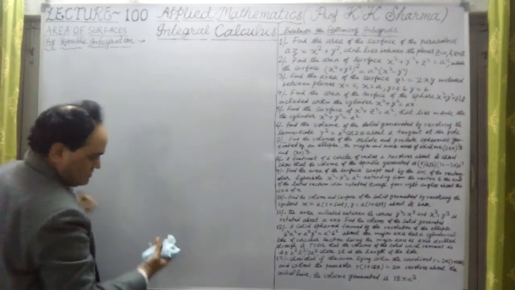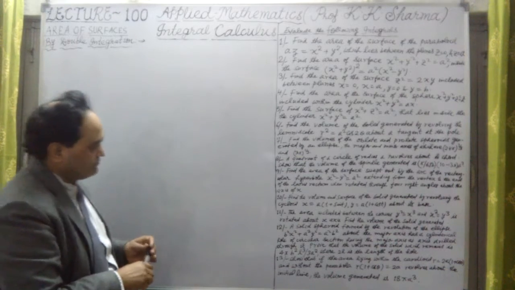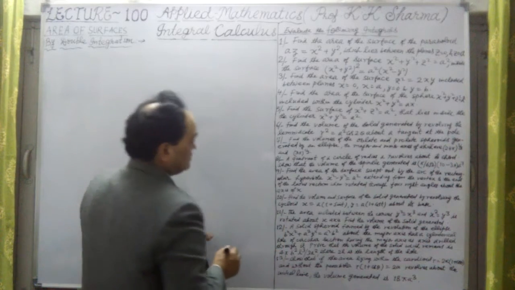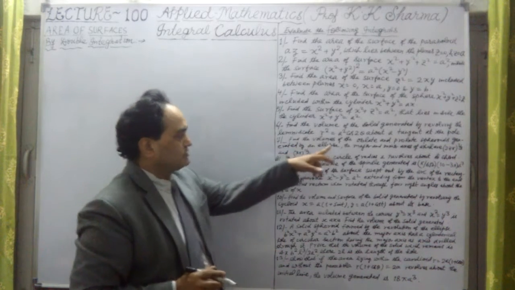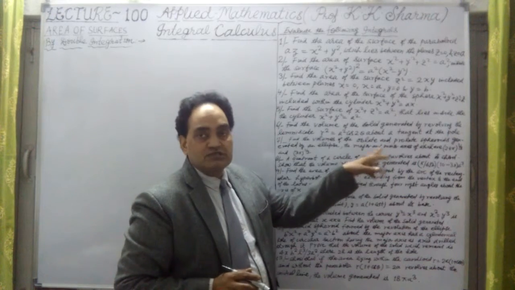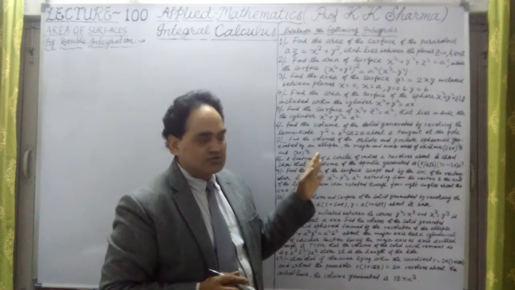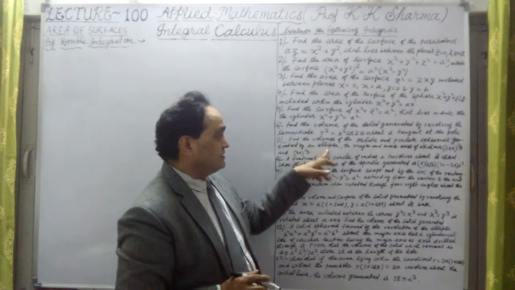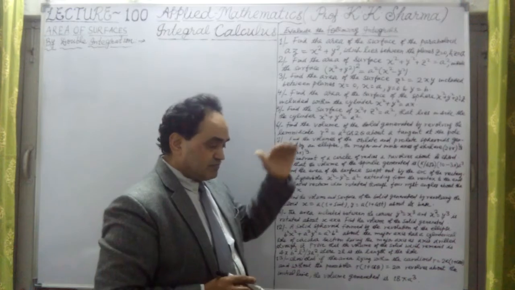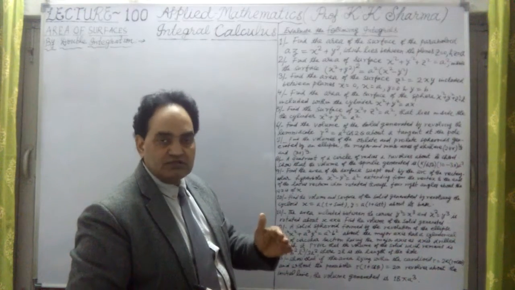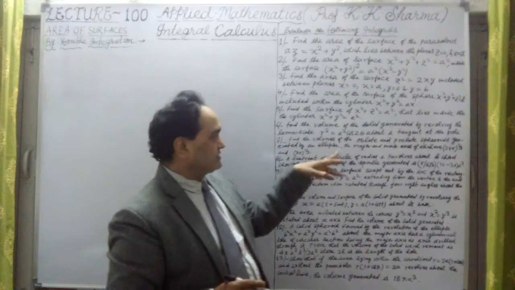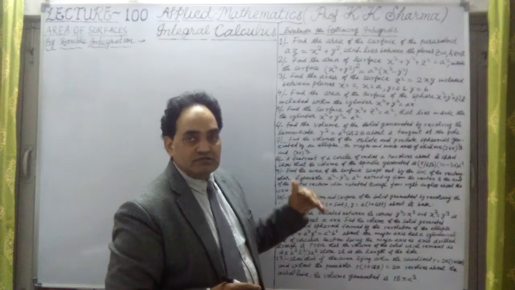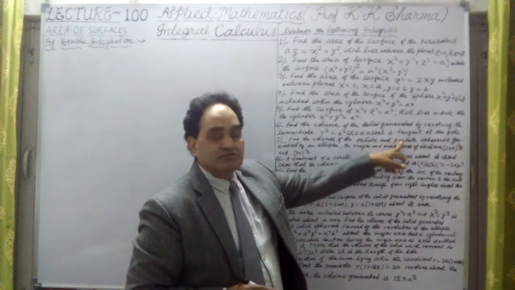Question 7 says: find the volume of the oblate and prolate spheroids. What are the oblate and prolate spheroids? Let me define them first. Spheroids are generated by an ellipse, when the ellipse revolves about the major axis or minor axis. If it is about the minor axis, then it is oblate. If it is about the major axis, then it is a prolate spheroid.